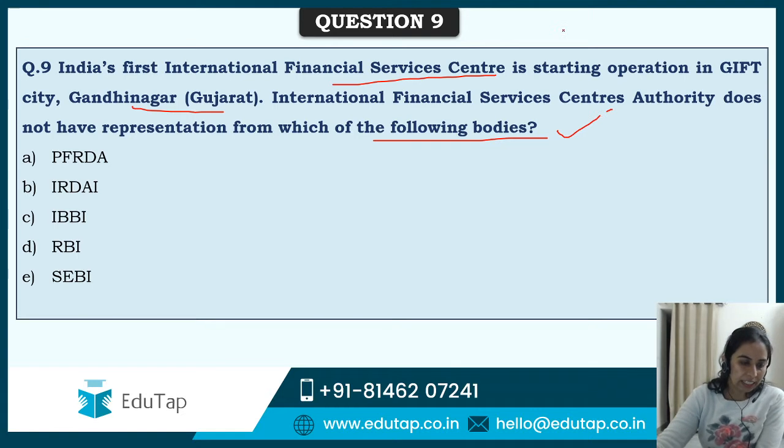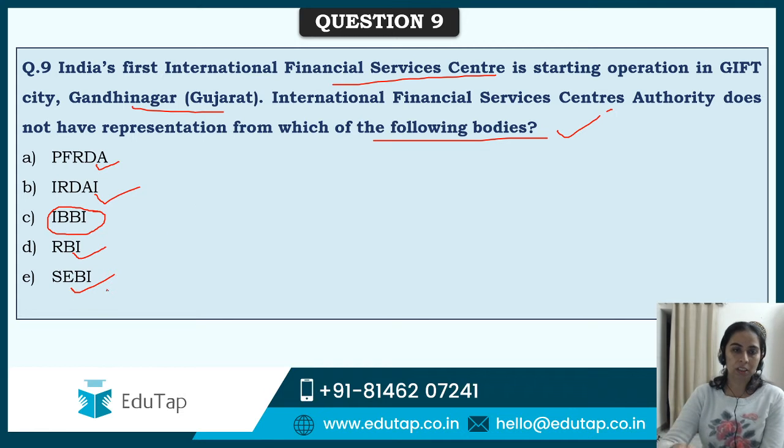This is, guys, easy. Why? Because all the regulators have a representative member there. So IBBI, your bankruptcy वाला जो board है, it is not a regulator. Rest, this is pension fund का regulator, this is insurance regulator. आपका ये RBI तो banks का regulator हो गया, और primary secondary market का regulator हो गया आपका SEBI. तो all these have a member as a representative member in the body of IFSCA.